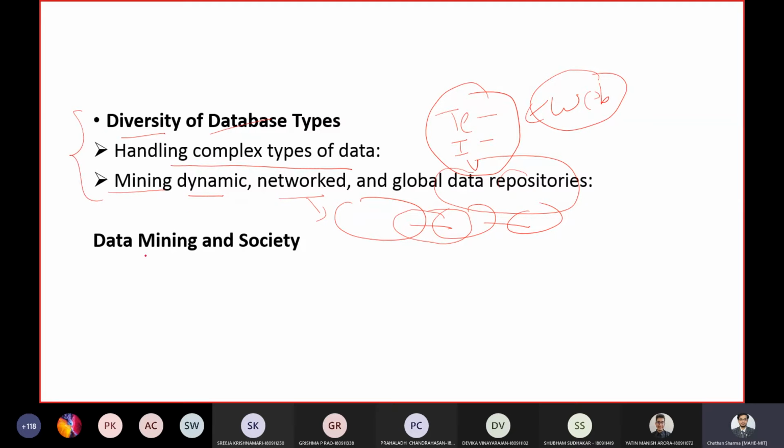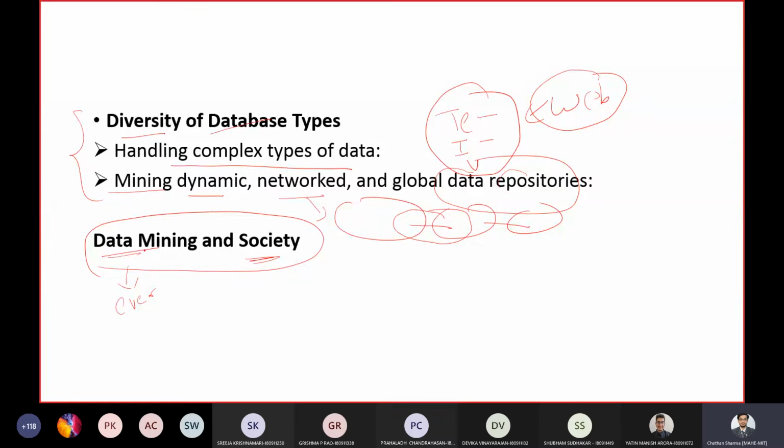One more issue, and finally, data mining and society. How is data mining helpful for society? What are the social impacts of data mining? How does it make our everyday life better? This is one thing.